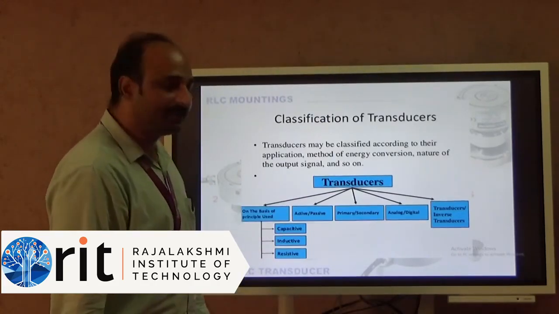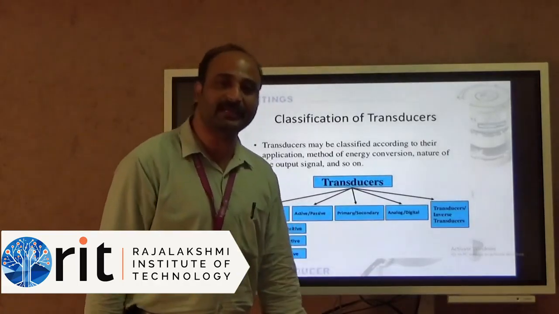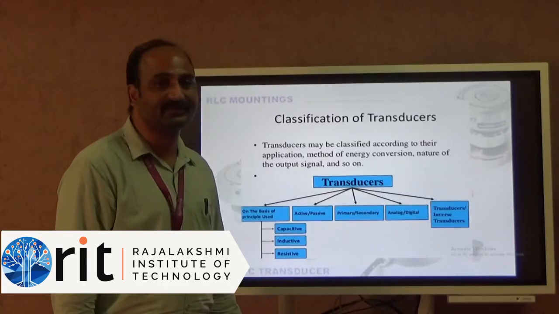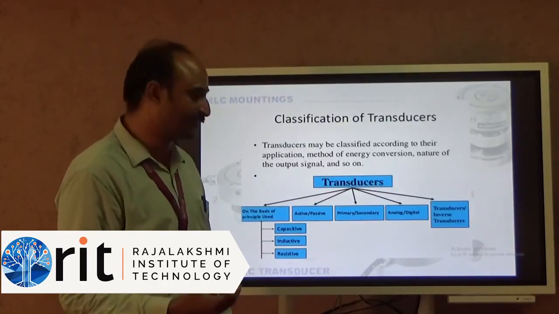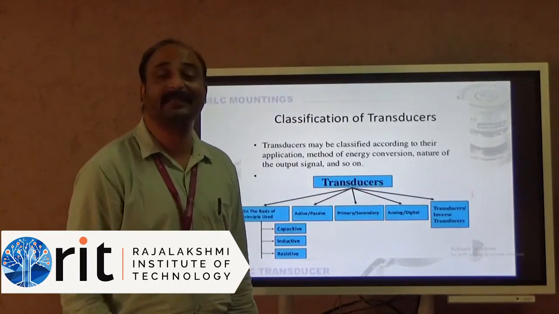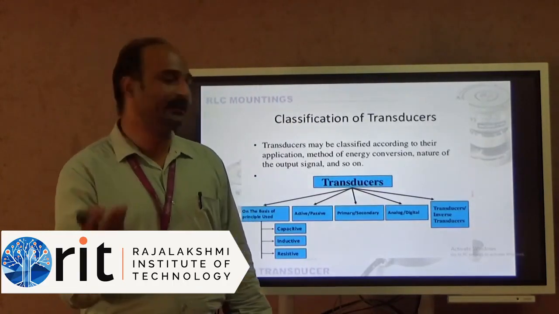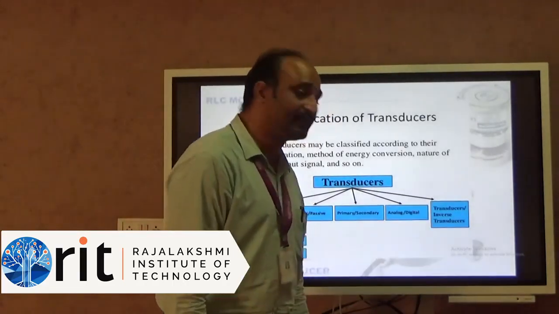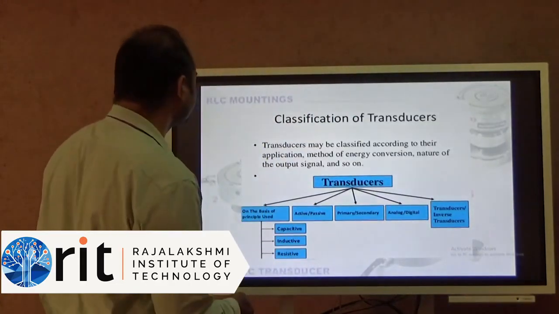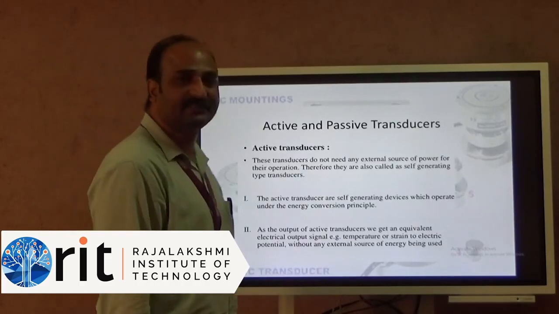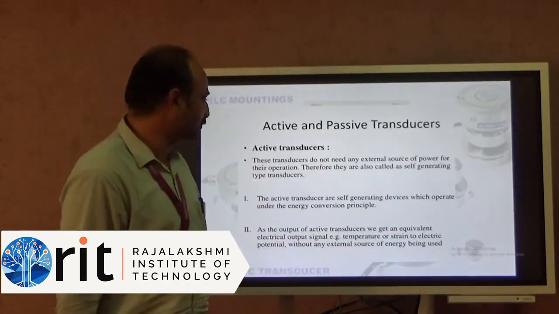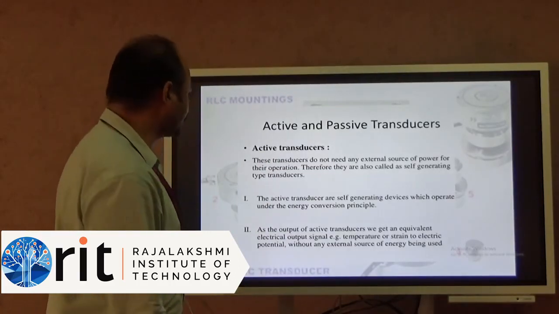Then another variety is called the active transducer and passive transducer. The next one is primary transducer and secondary transducer. And then analog or digital transducers, the output may be an analog one or a digital one. Then transducers or inverse transducers, we will see one by one. So first we will see the active and passive transducer. What is an active transducer and what is a passive transducer?